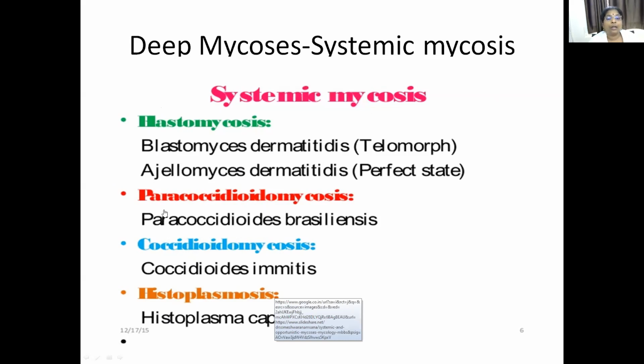So these all are systemic mycoses or systemic fungal infections. Now you have seen different fungal infections: surface fungal infections, subcutaneous fungal infections, and deep fungal infections which invade the internal organs, that is systemic fungal infections.